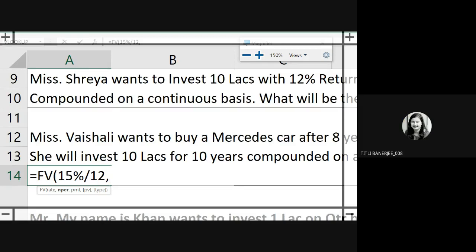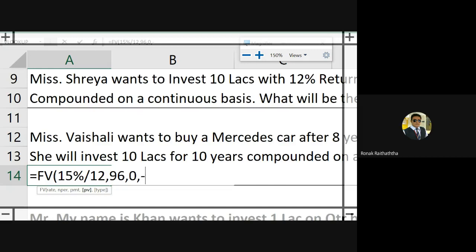96. Very true, 96, comma, PMT shall be 0, because PMT is something which is applicable only to annuities. PMT means you are making the investment on a gradual basis. In each and every month you want to invest. In each and every year you want to invest. So we are not making the investment on an installment basis. We are doing the lump sum investment right now, which is 10 lakhs rupees. So PMT shall be taken as 0, comma, then comes the PV.